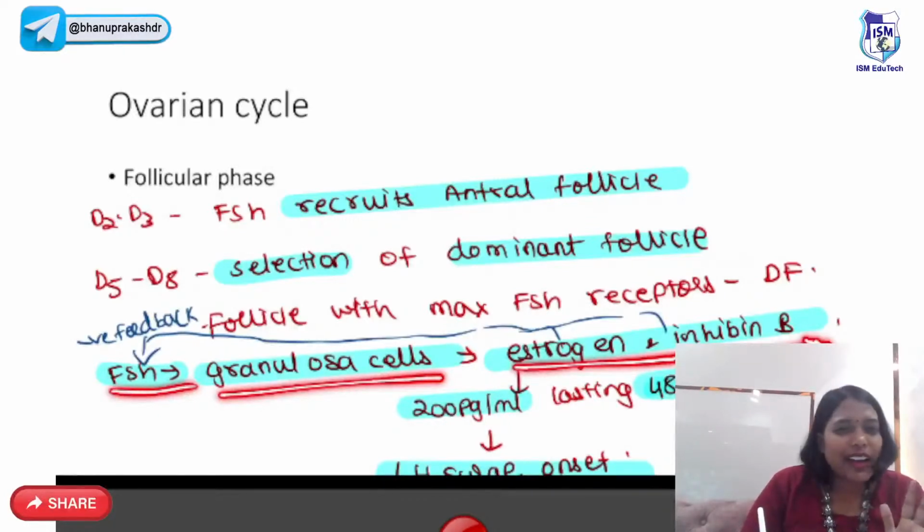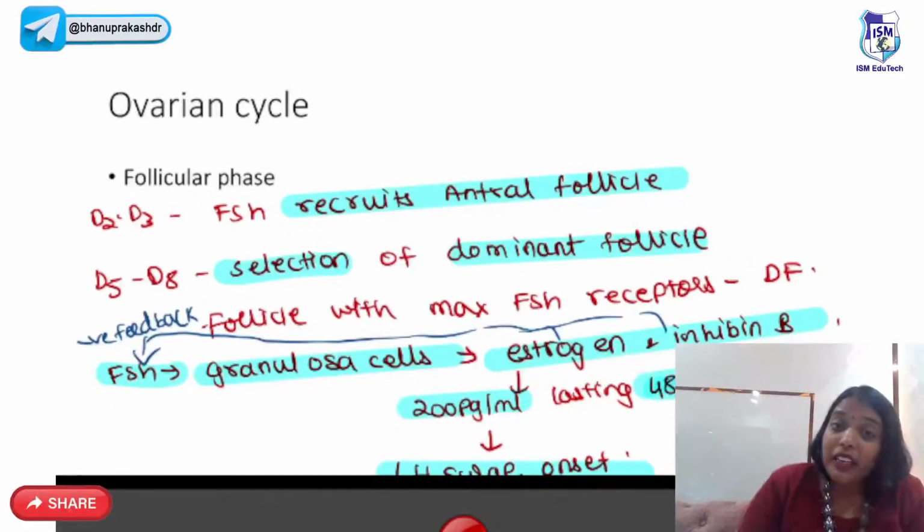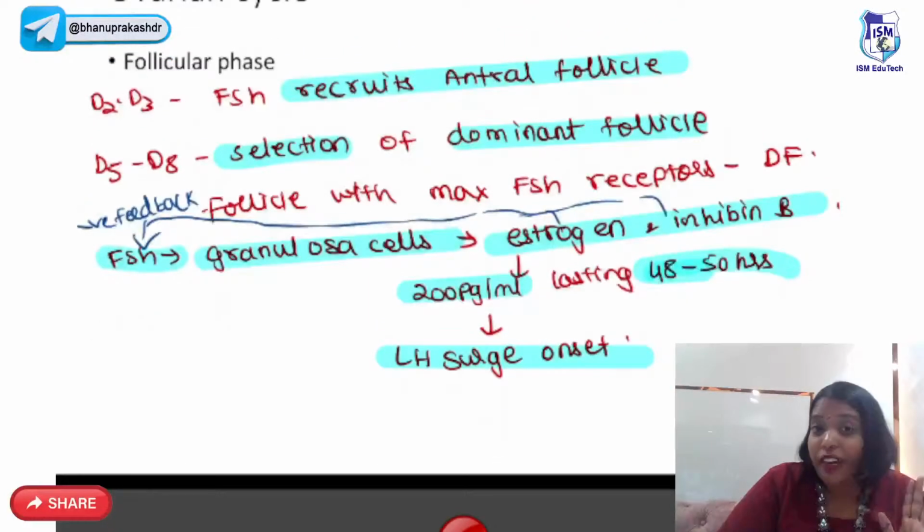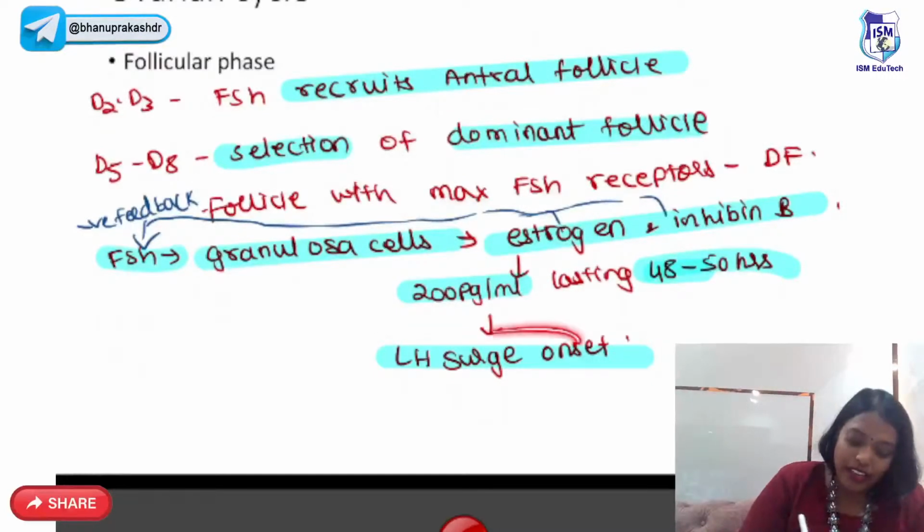It does not like FSH, so this causes negative feedback on FSH. But when estrogen is around 200 picogram per ml, lasting for 48 to 50 hours, it loves somebody else. Who does estrogen love? Estrogen loves LH. So that causes the LH surge onset.